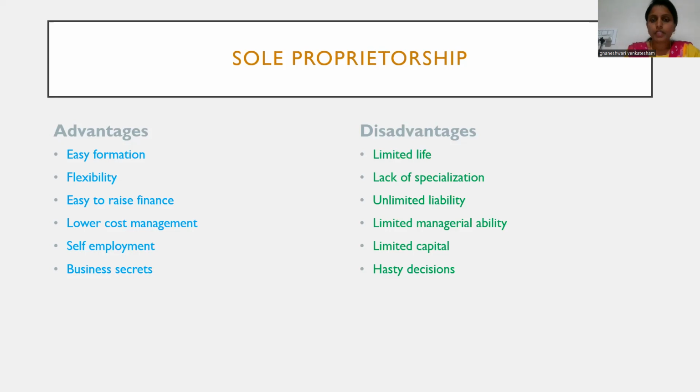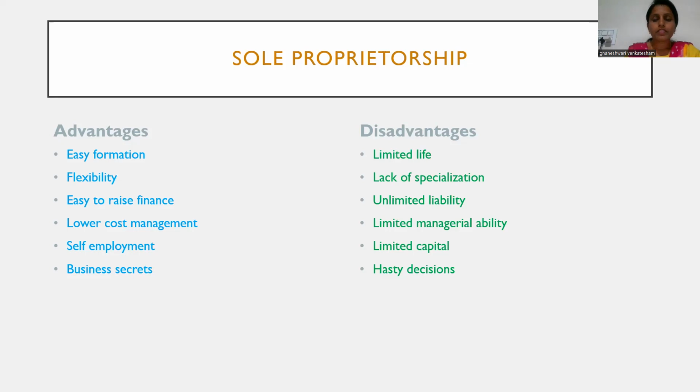Next thing is unlimited liability. Here the owner enjoys unlimited liability. He can bring the capital into the business as per his wish. So however much he wants to invest in the business, he can bring in the form of debts. That depends upon the owner. So there is no limit for the liability. This is the biggest disadvantage of the sole proprietorship form.